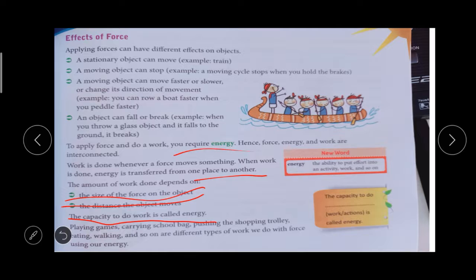For playing games, carrying a school bag, pushing a shopping trolley, eating, walking, these are different types of work we are doing using our own energy, right? We are using our own energy to carry the bag from home to school, writing, playing basketball, taking our lunch bag.